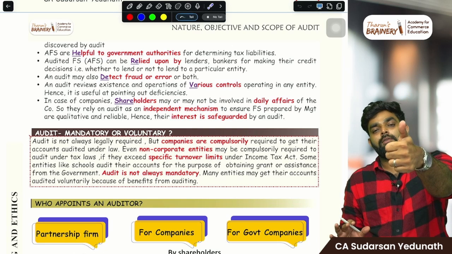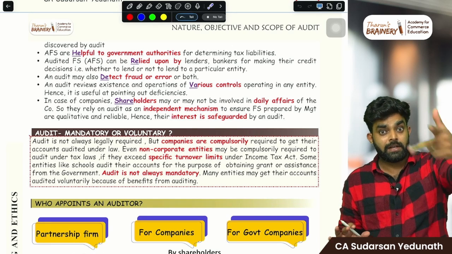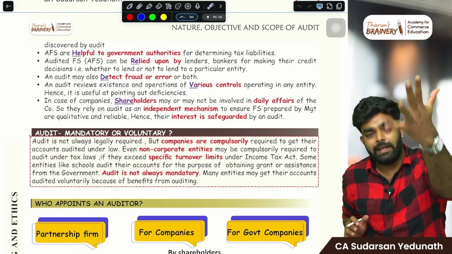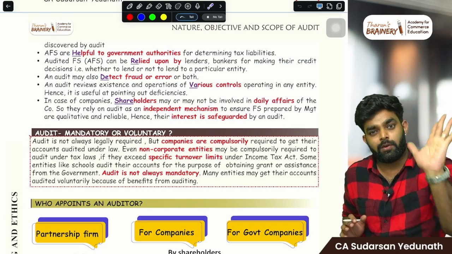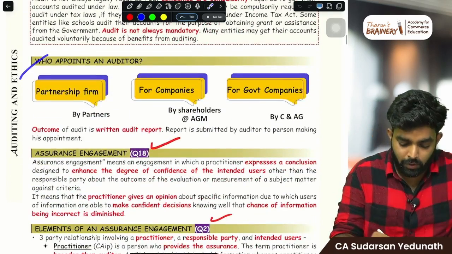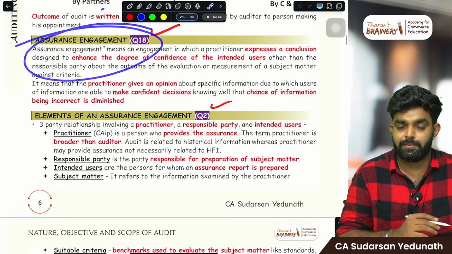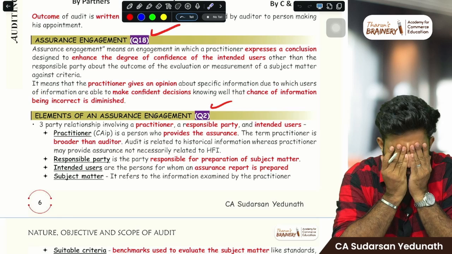HIMO here, DEVA share. HI, high quality information. MO, moral check on employees. HE, helpful to the government. RE, relied upon by bankers and lenders. DE, detect fraud and error. VA, operations of various controls. Shareholders, done. And who appoints the auditor, all these things are very easy. Then assurance engagement. Assurance engagement means an engagement in which